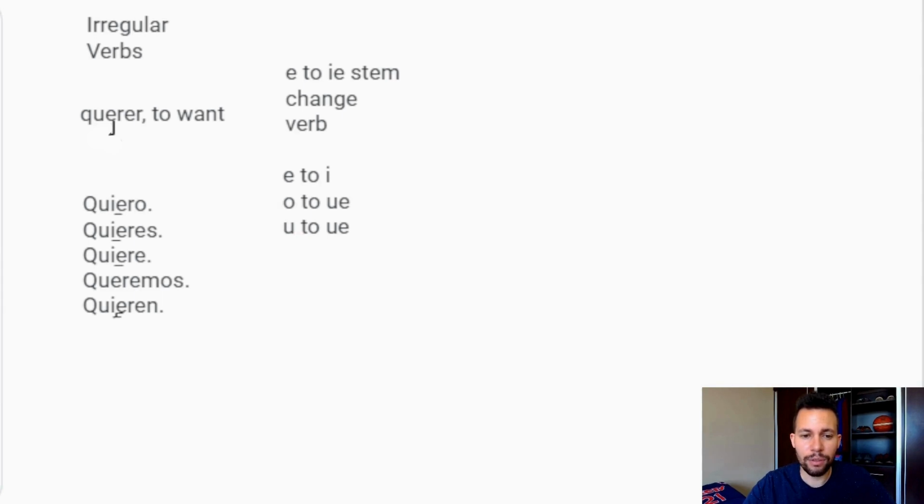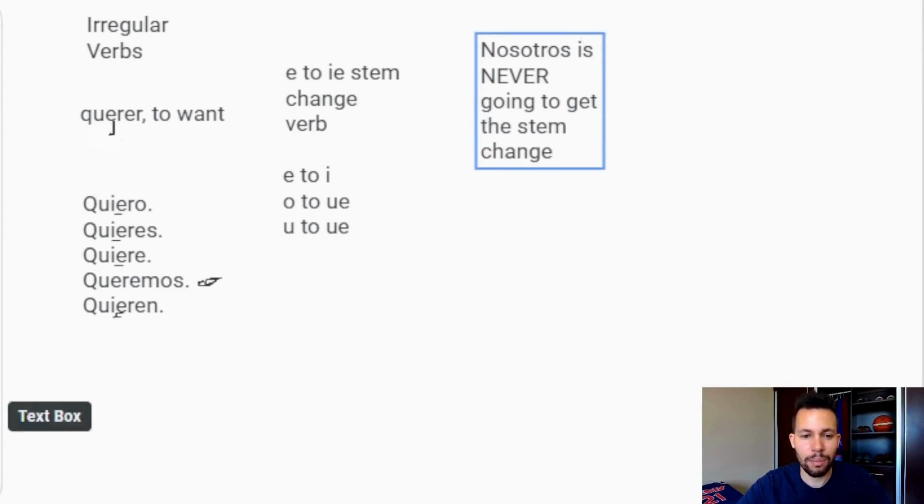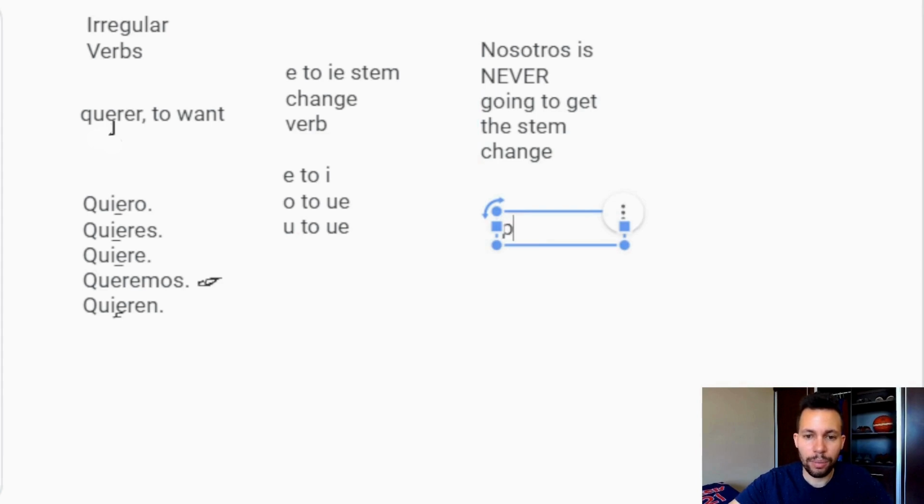Something to keep in mind, if you look at queremos, it didn't get the stem change. Nosotros, the nosotros conjugation, is never going to get the stem change. That is something to remember. Let's go ahead and put up another one.